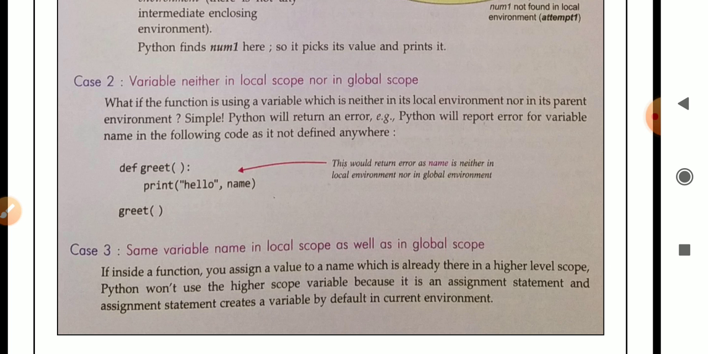Then what will happen? What if the function is using a variable which is neither in its local environment nor in its parent environment? Parent environment means global environment. Simply, Python will return an error. Why? Python will report an error for the variable name in the following code, as it is not defined anywhere. This variable is not present in local scope, and nor in global scope. That is why Python will return an error.